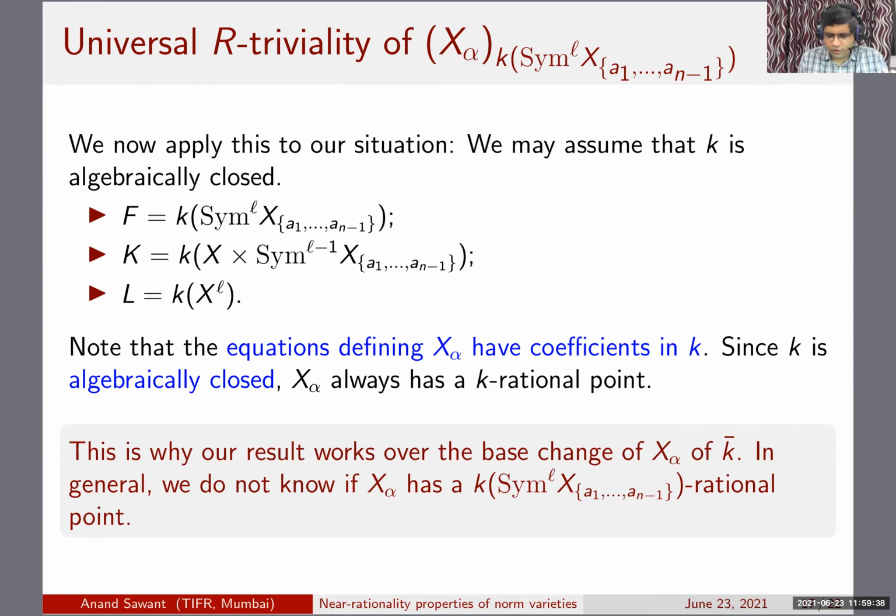But it was not at all clear to us whether X_alpha has a point over the function field of the symmetric power of X, a_1 to a_(n-1), to begin with. Luckily, the equations defining X_alpha have coefficients in k, so when you base change to k bar, you always get a k-point. This makes it quite a bit easier, and this handles the first part. The second part is tricky, and that's where I'm going to spend most of the remaining time.